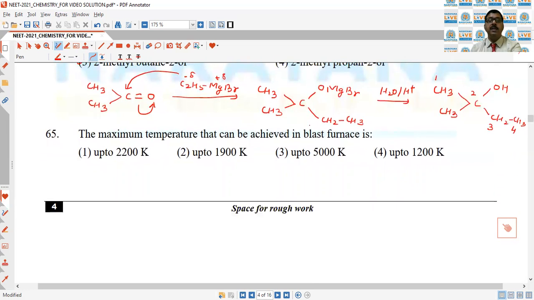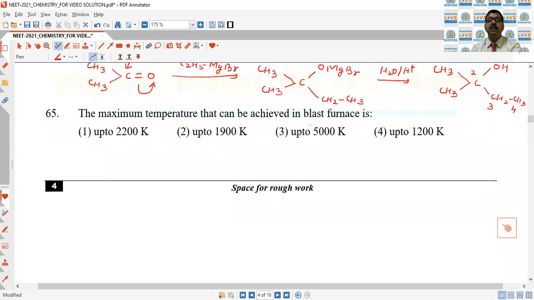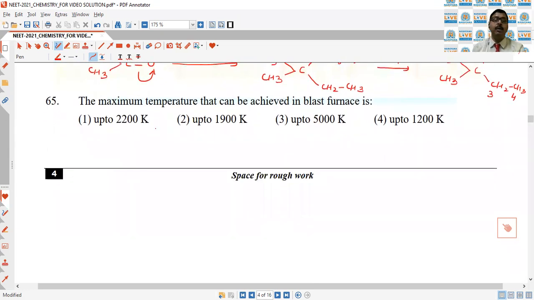Next, the maximum temperature that can be achieved in the blast furnace. So this is memory based question. First is correct answer. This temperature is achieved in the combustion zone of the blast furnace.